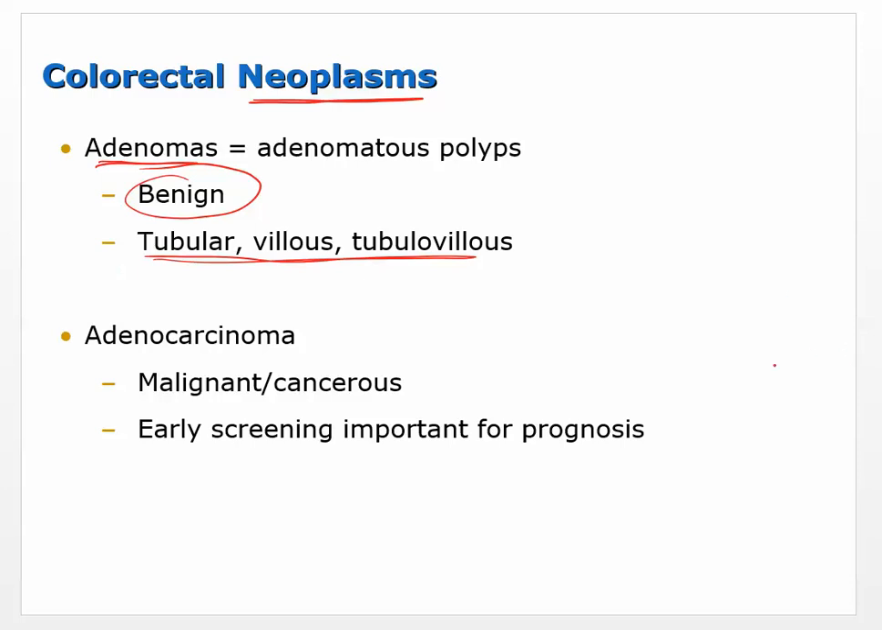This is why getting screened early is very important. A lot of times they'll find these diverticuli, and then the patient can become aware, and you can work to prevent this from taking place. Okay, well, that's it for this section or this chapter.